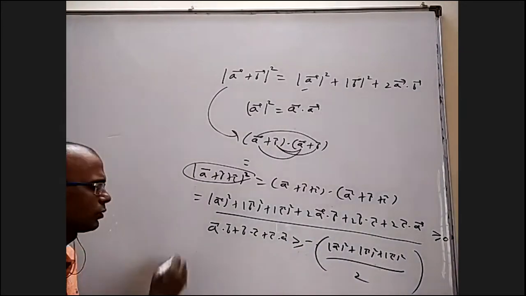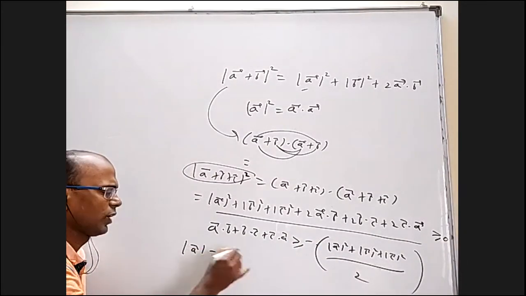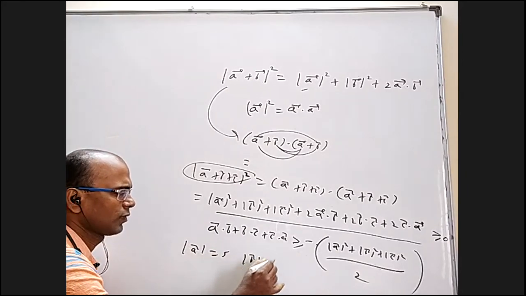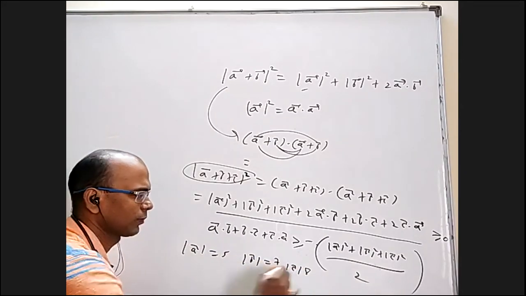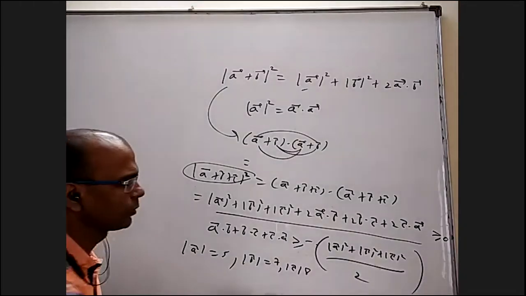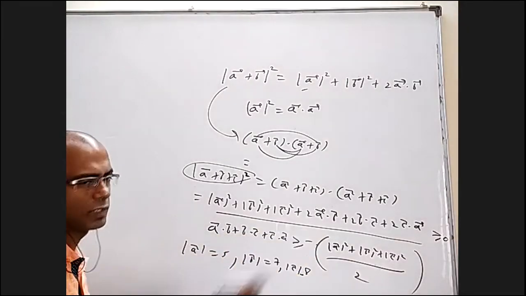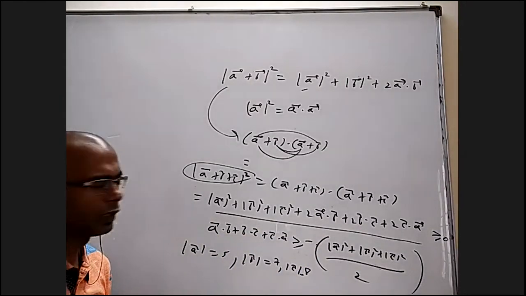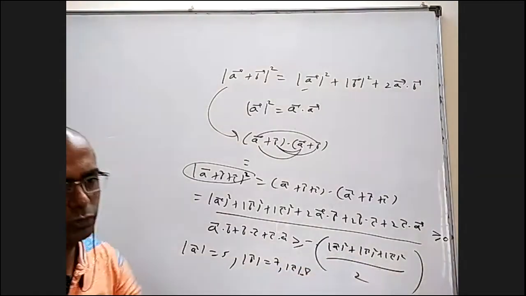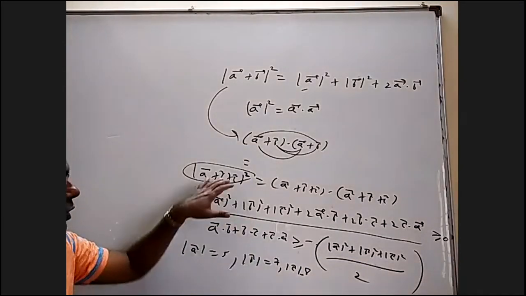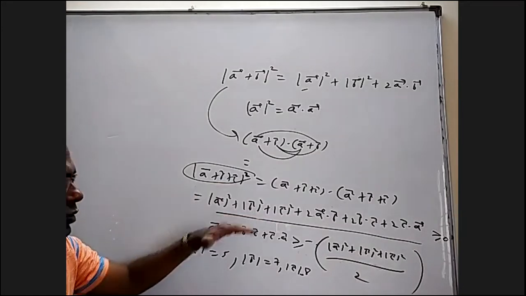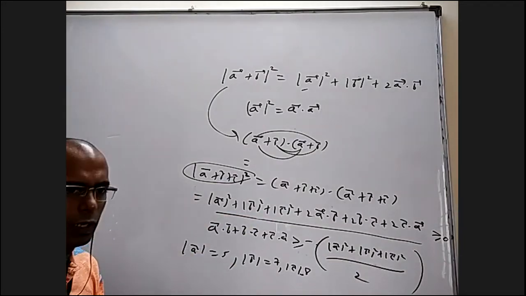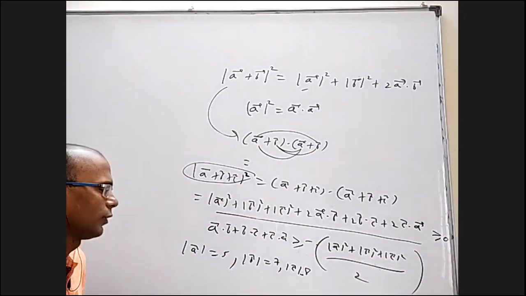If somebody tells you mod a bar is 5 and mod b bar is 7 and mod c bar is 8, and asks what is the minimum value of a dot b plus b dot c plus c dot a, then simply substitute, you will get it. So we should know that also, that because this is greater than or equal to 0, based on that we will get this. But sometimes we have to be a little careful.